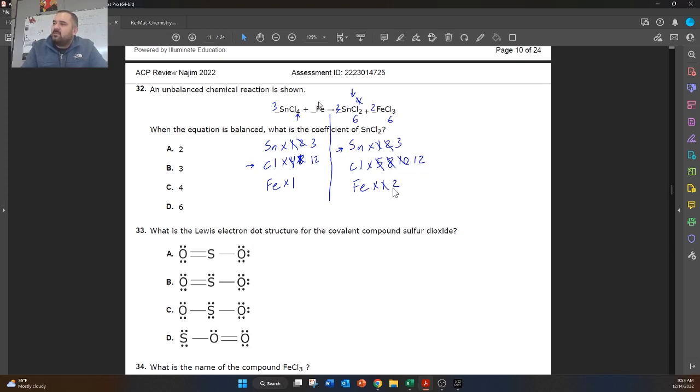And the last thing we need to do is balance this iron. So we put a 2 here, and now we have 2 irons. So it's a balanced equation. So the correct answer for this is 3, 2, 3, 2. Can this be reduced? No, it cannot. The correct answer for this one is going to be 3.